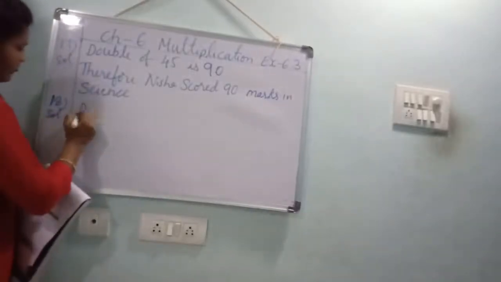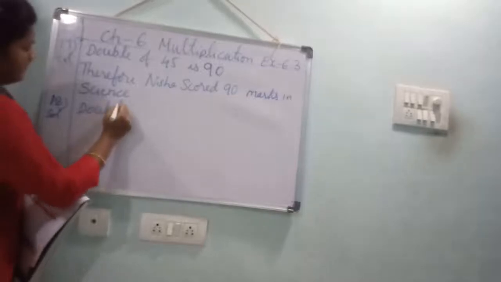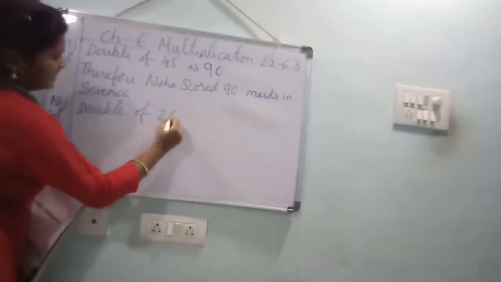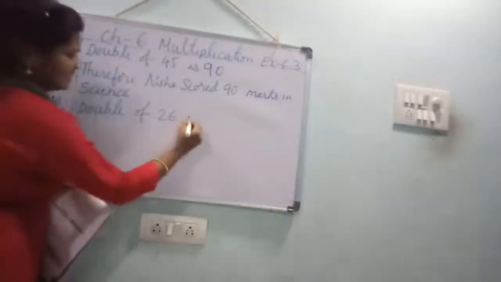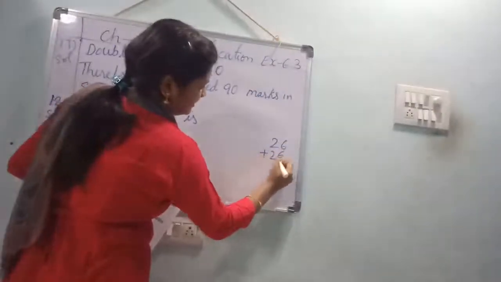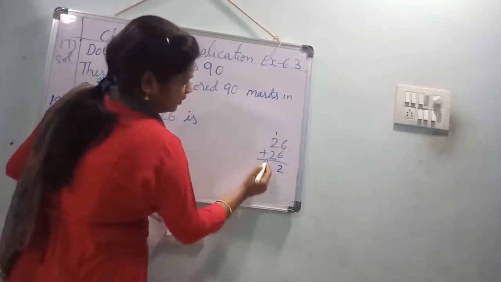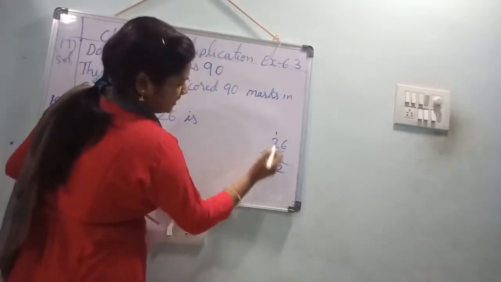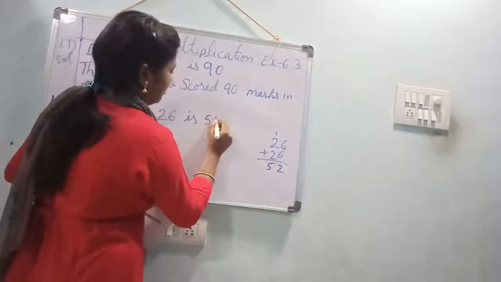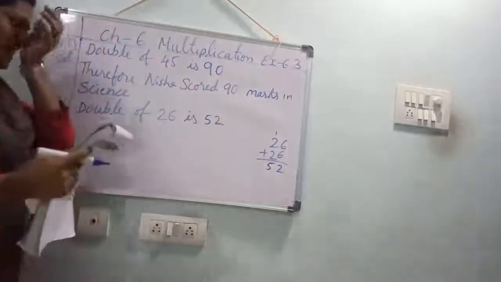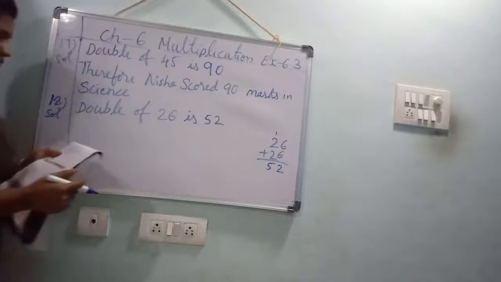See, double of 26 is, see, double of 26 means what? 26 plus 26. 6 plus 6, 12. 2 here, 1 carry forward. 2 plus 2, 4. 4 plus 1, 5. 52. 26 double of means what? 52.